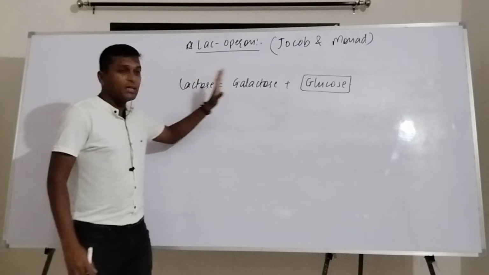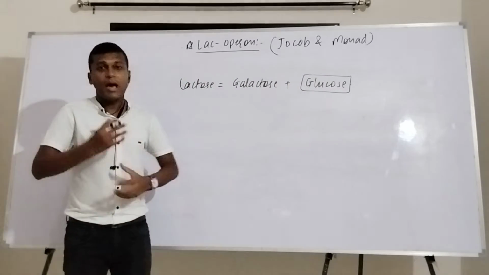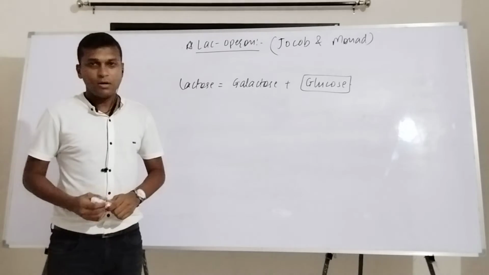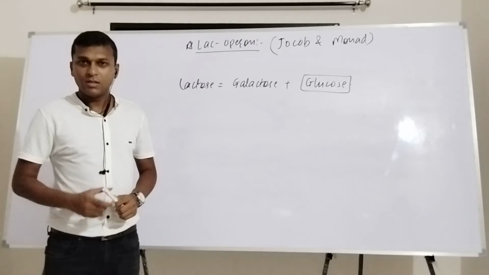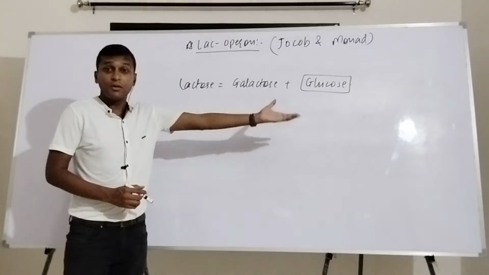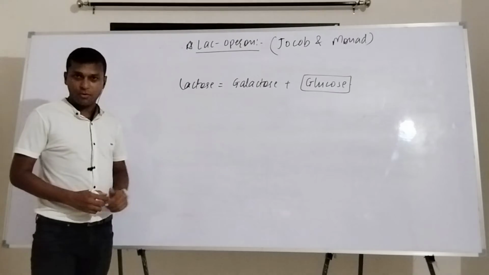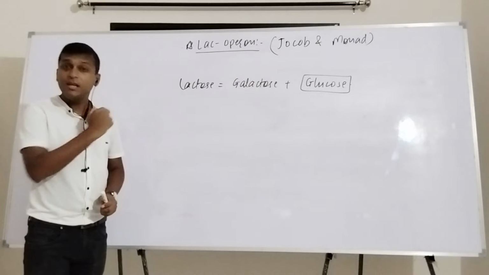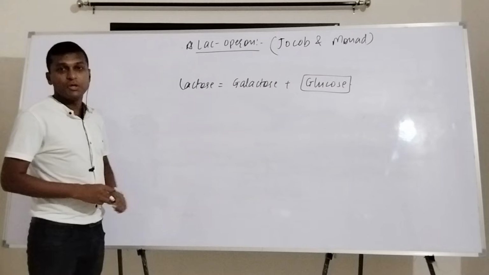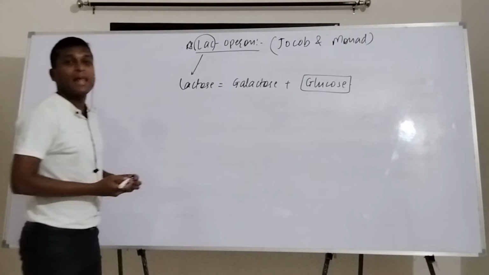Once this lactose is degraded to glucose and galactose, in that case, this glucose can be used and utilized for generation of the energy and for carrying out the cellular activities. Getting this point? That's why this lactose should be degraded so that glucose can be extracted out of it. For the degradation of this lactose into glucose and galactose, this particular gene works. Lac is the word that has come from the lactose.